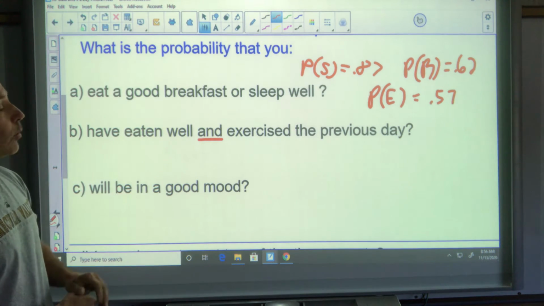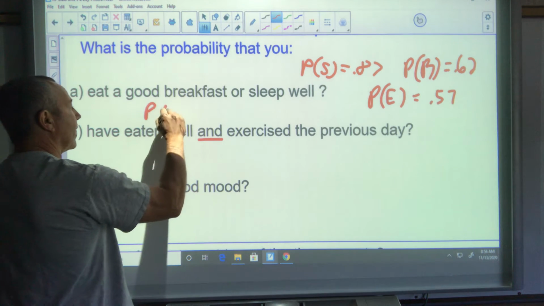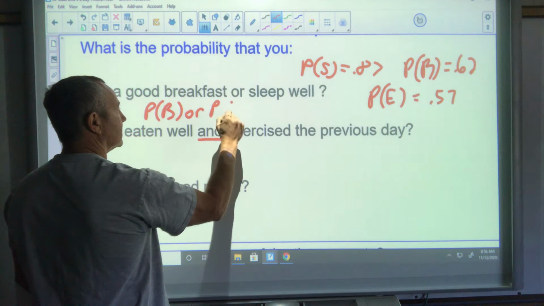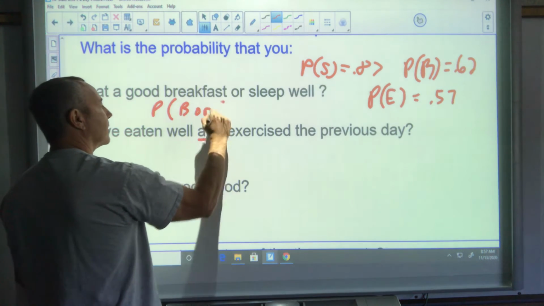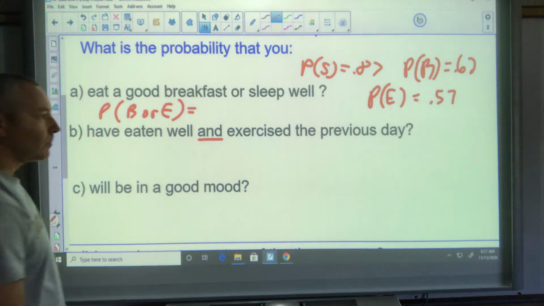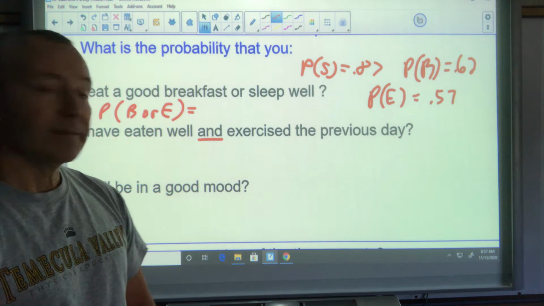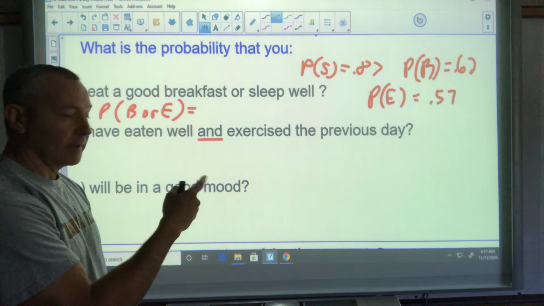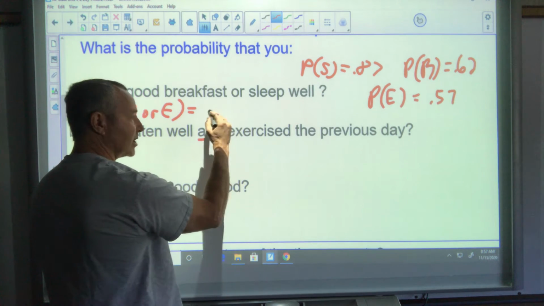Okay, eat a good breakfast or exercise. Okay, well, this is the probability of breakfast or exercise. Okay, these are definitely not mutually exclusive. So that's not the probability of A plus B. It has to be the full general formula.